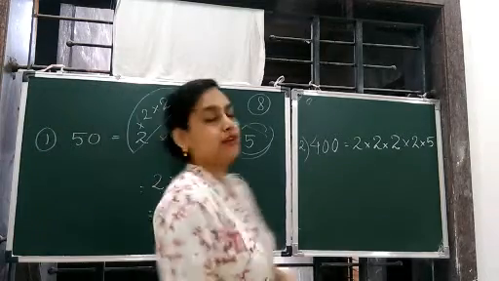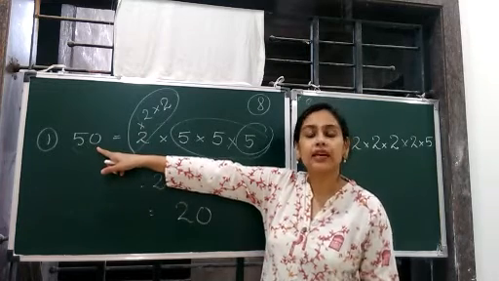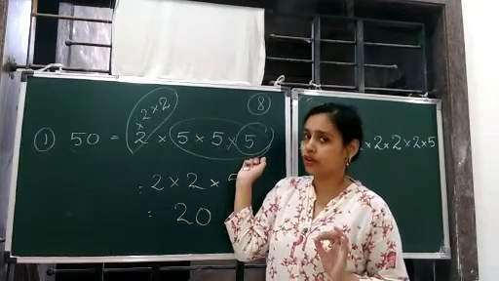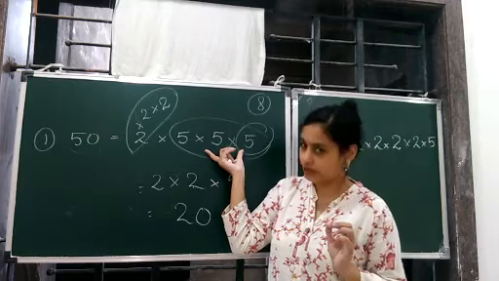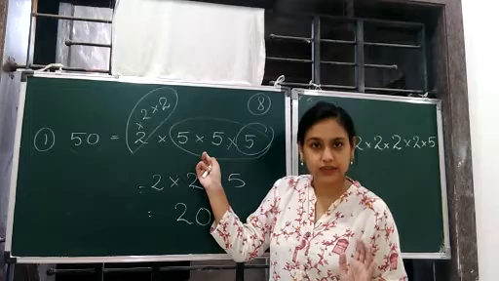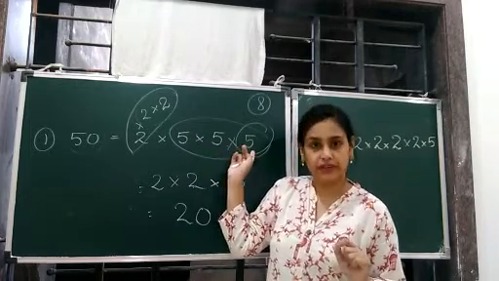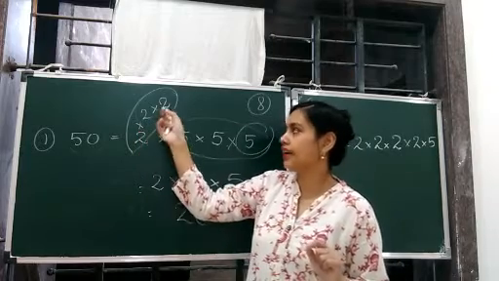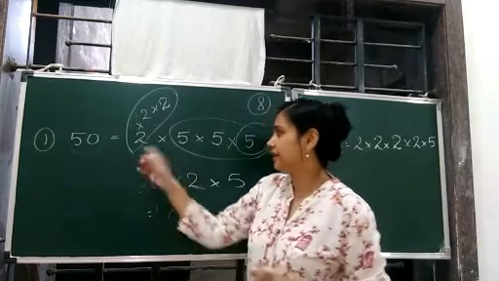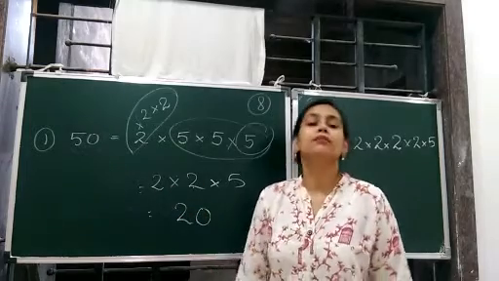And how do we get that? We find the prime factorization of 50 and then we check the groups. If we have groups of 3, then it's a perfect cube. If not, then we make the groups of 3. That is, 5 was written only 2 times, so we added one more 5 to it. And 2 was written only 1 time, so we added two 2s to it. Clear? So if we multiply this by 20, whatever number comes out will be a perfect cube.